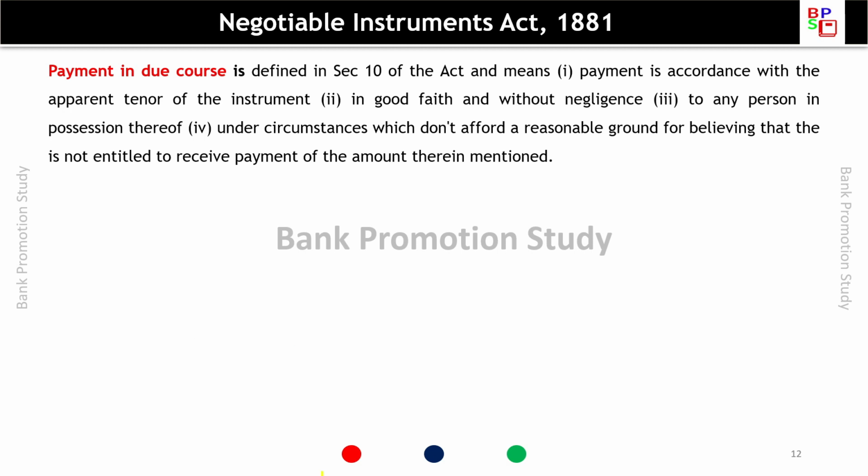Payment in due course is defined in section 10 of the Act. It means payment in accordance with the apparent tenor of the instrument, in good faith and without negligence, to any person in possession thereof, under circumstances which do not afford a reasonable ground for believing that the person is not entitled to receive payment of the amount mentioned therein.